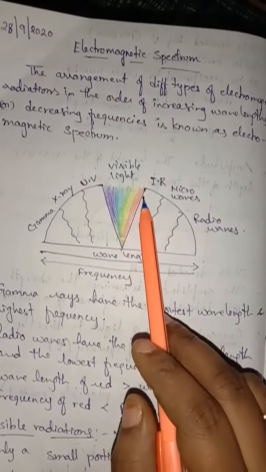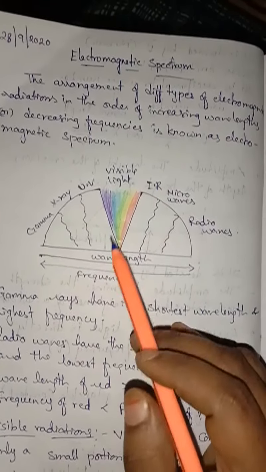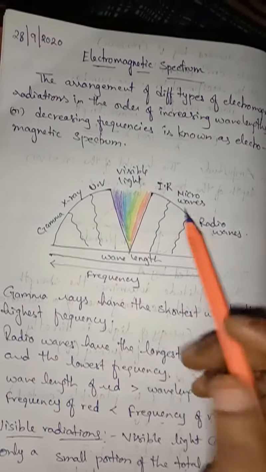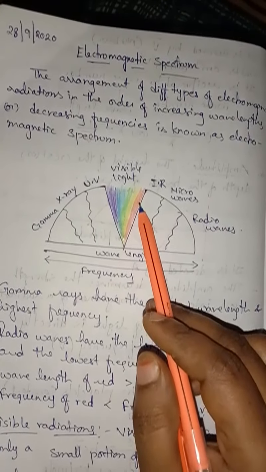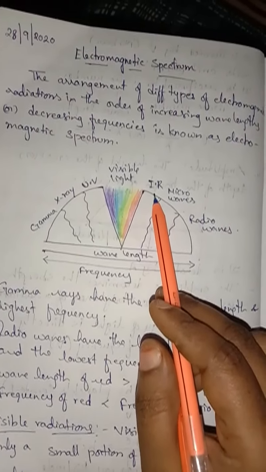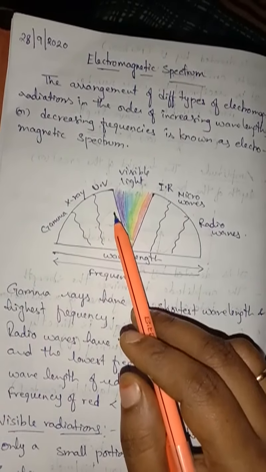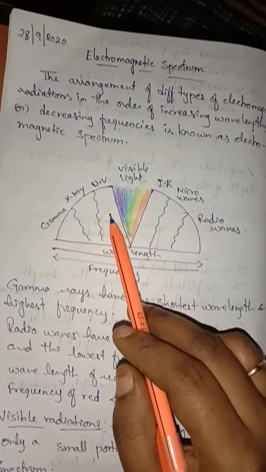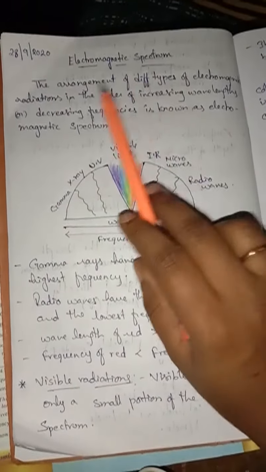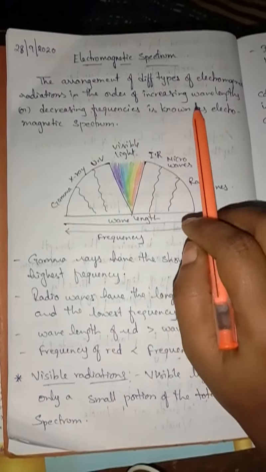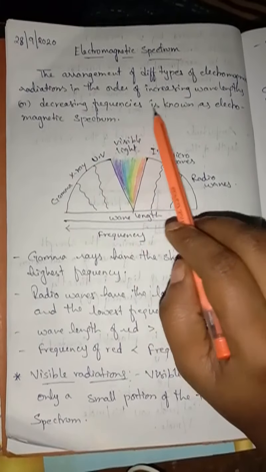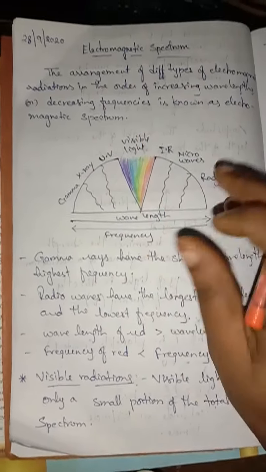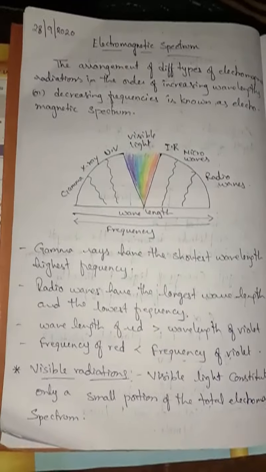This is visible radiation. The radiations with frequency lower than red are called infrared, and those whose frequency is more than violet are called ultraviolet radiations. So understand, children? The electromagnetic spectrum is the arrangement of different types of electromagnetic radiations in the order of increasing wavelength or decreasing frequency. This is a diagram of the electromagnetic spectrum.